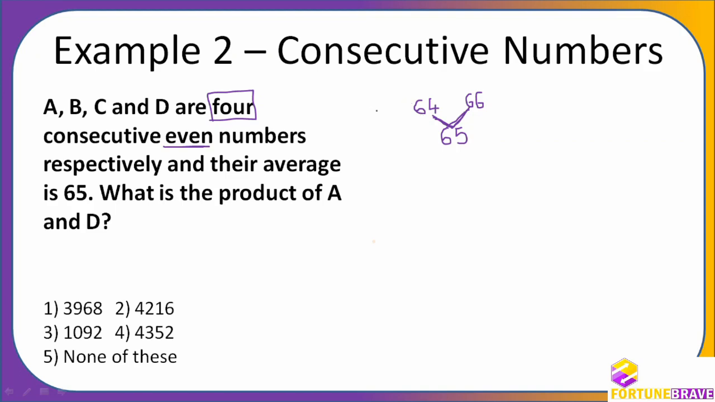Then 4 numbers are there. So this number is 62 and this number is 68. Immediately we will find out. We need not go to even the algebraic expression. Then they are asking what their average. What is the product of A and D? The product of A and D they are asking.